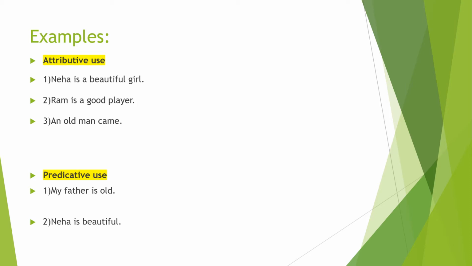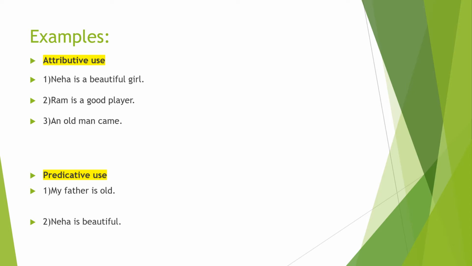It is also important to know that an adjective can be used attributively or as predicative. For example, let's see the first, attributive use. In the first sentence, Neha is a beautiful girl. In this sentence, beautiful is an adjective and it is along with the noun. Neha and girl both are nouns. So here the adjective comes along with a noun.